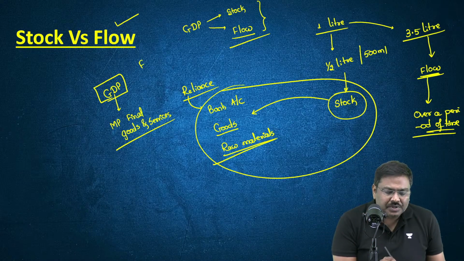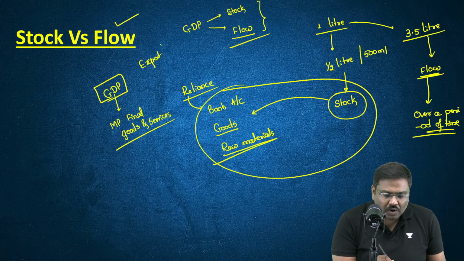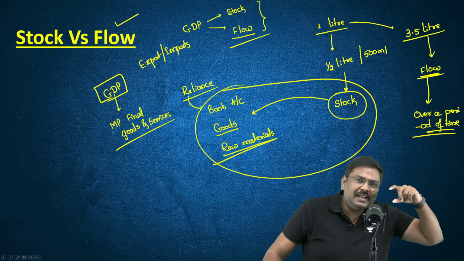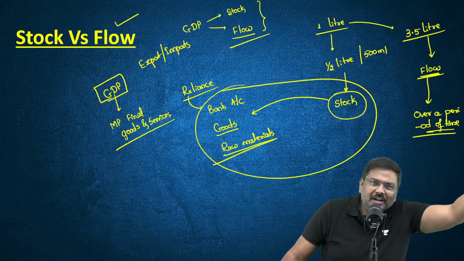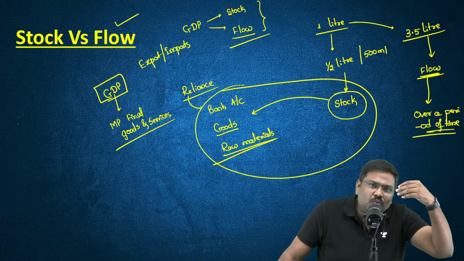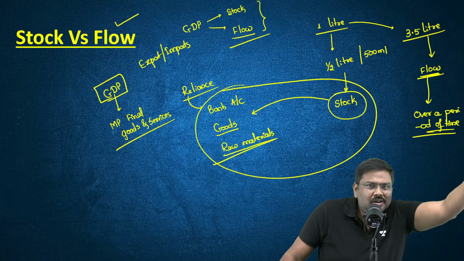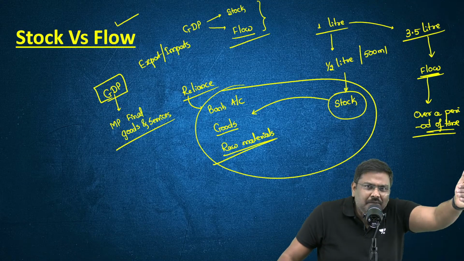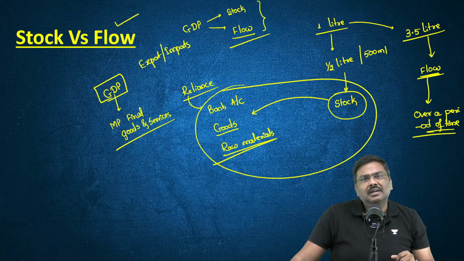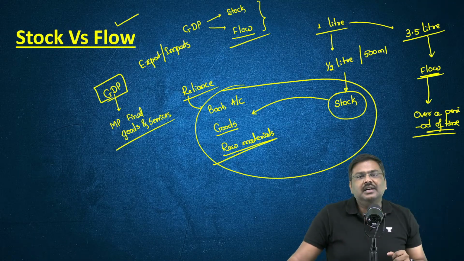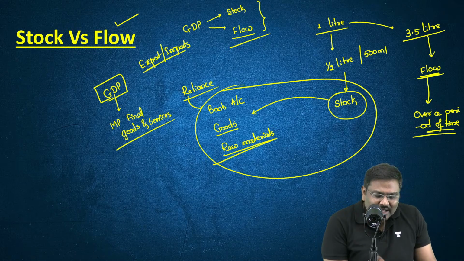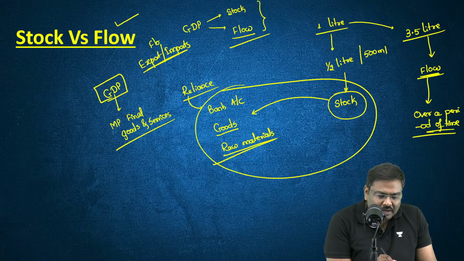Exports and imports. How much exports have been done in the last 1 year from India to the rest of the world? How much exports have been done in the last one quarter from India to the rest of the world? How much imports we have done from the rest of the world to India in the last 1 month? In the last, let's say, 1 year. In the last quarter. Can I simply say this is again the concept of a flow here?